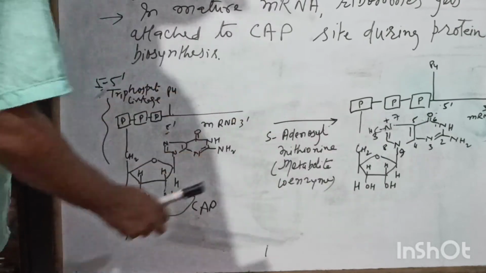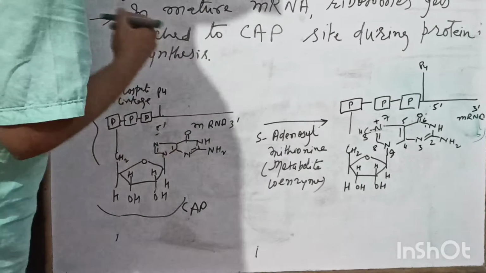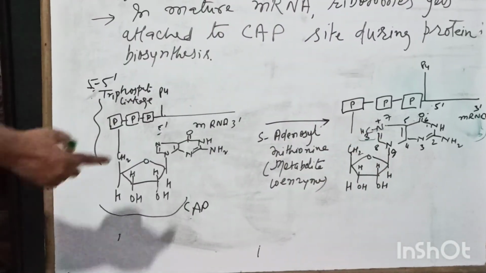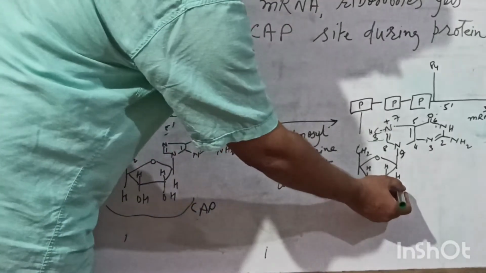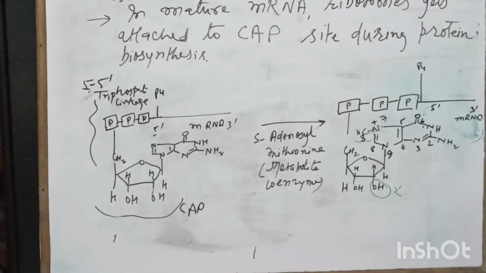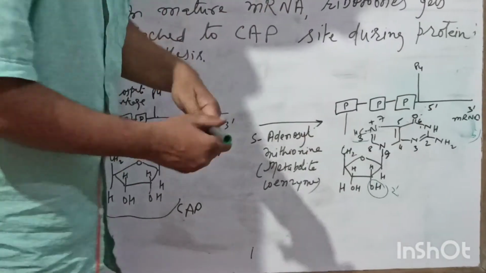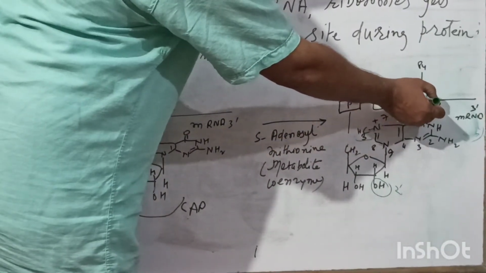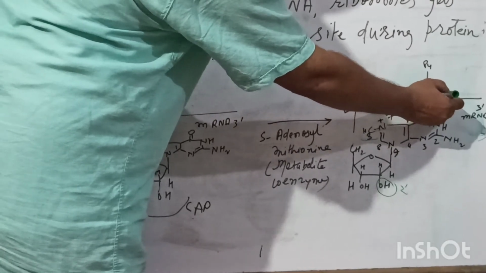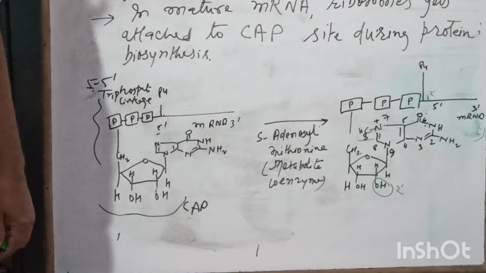So at 7 you can see that methylation is there. At nitrogen 7, methylation is taking place, obviously in the presence of this, and apart from that, this 2' OH group can also be methylated. And if you go further, if you consider another nucleotide here, any other nucleotide, then at the 2' position also, the hydroxyl group can be methylated.